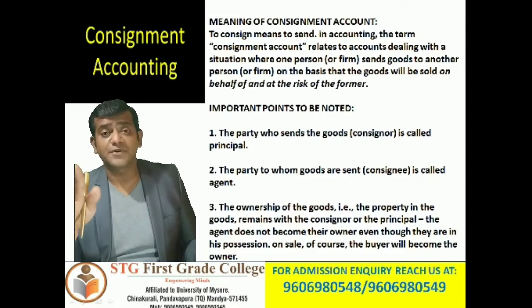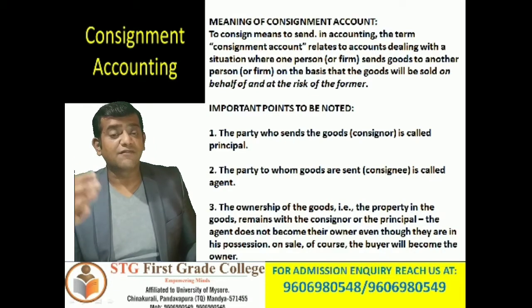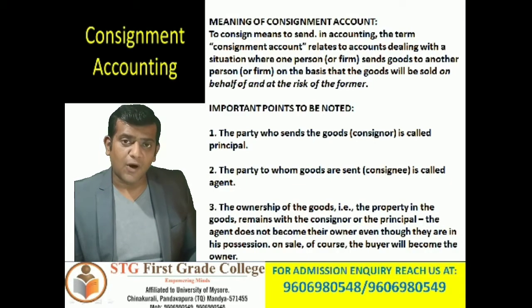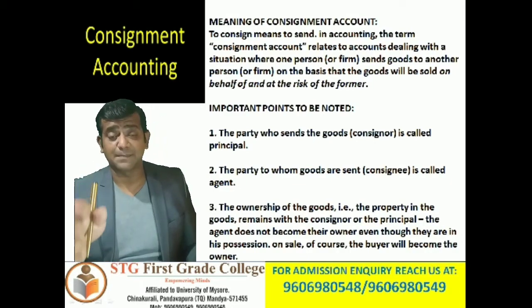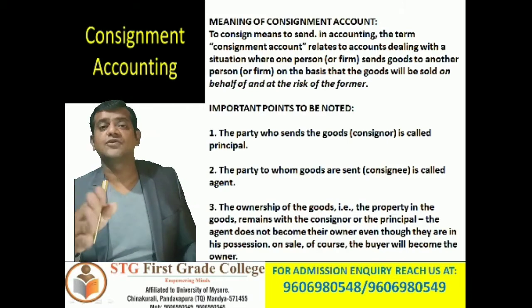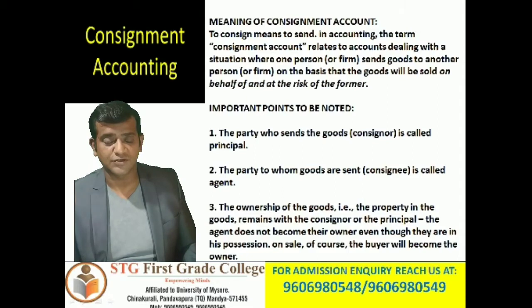It might be a person, it might be a firm, it might be a group of people. So they will supply their goods to them. On behalf of those producers, these representatives will sell the goods to the ultimate consumers.